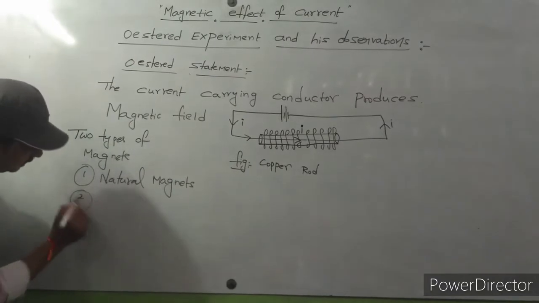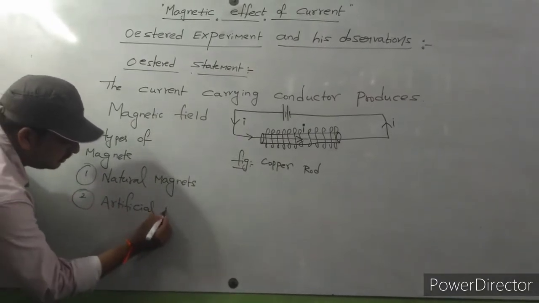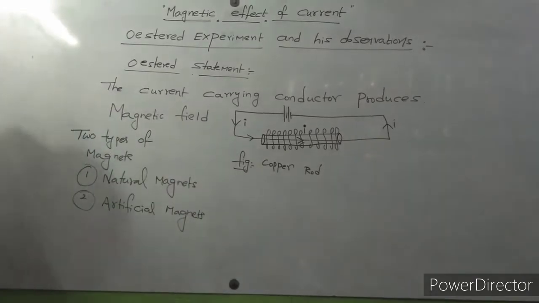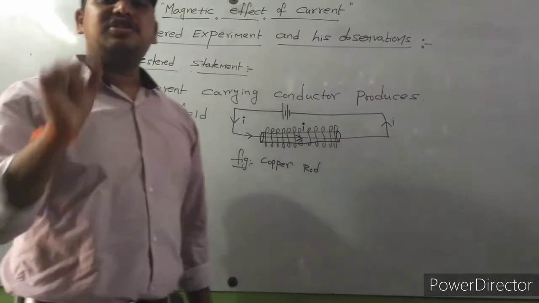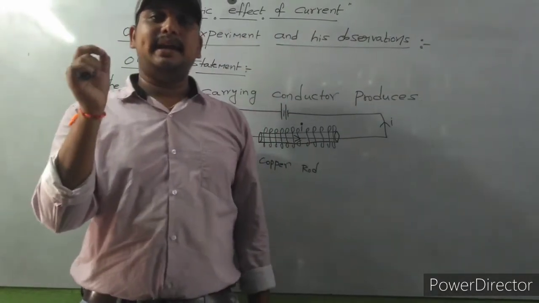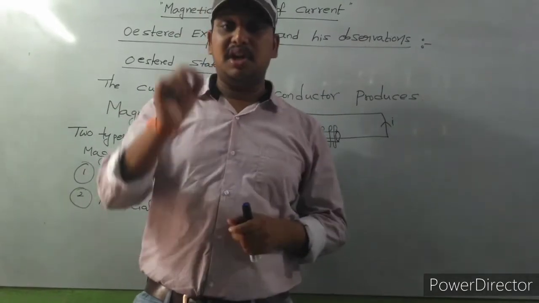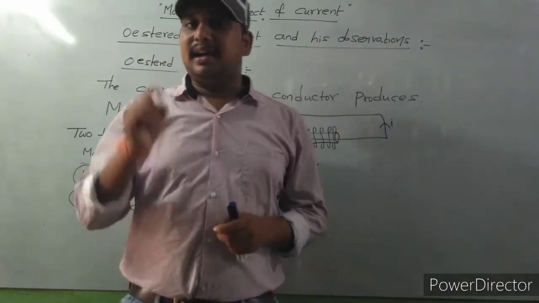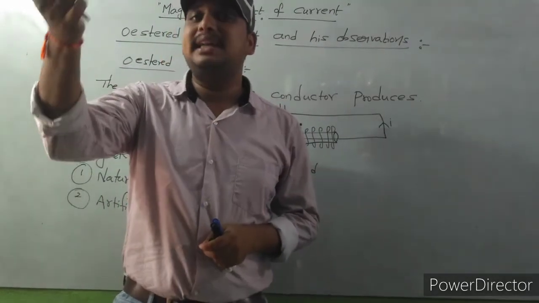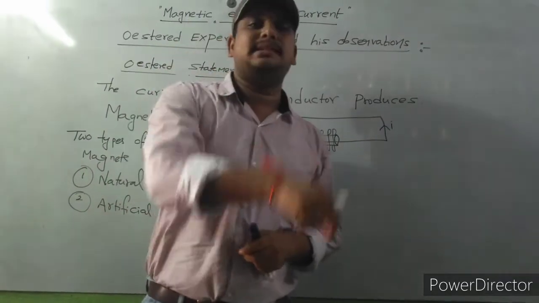Second one is artificial magnets. Artificial magnets can be prepared by using this Oersted experiment. So Oersted statement: current carrying conductor will produce magnetic field. That means the current carrying conductor behaves as a magnet.